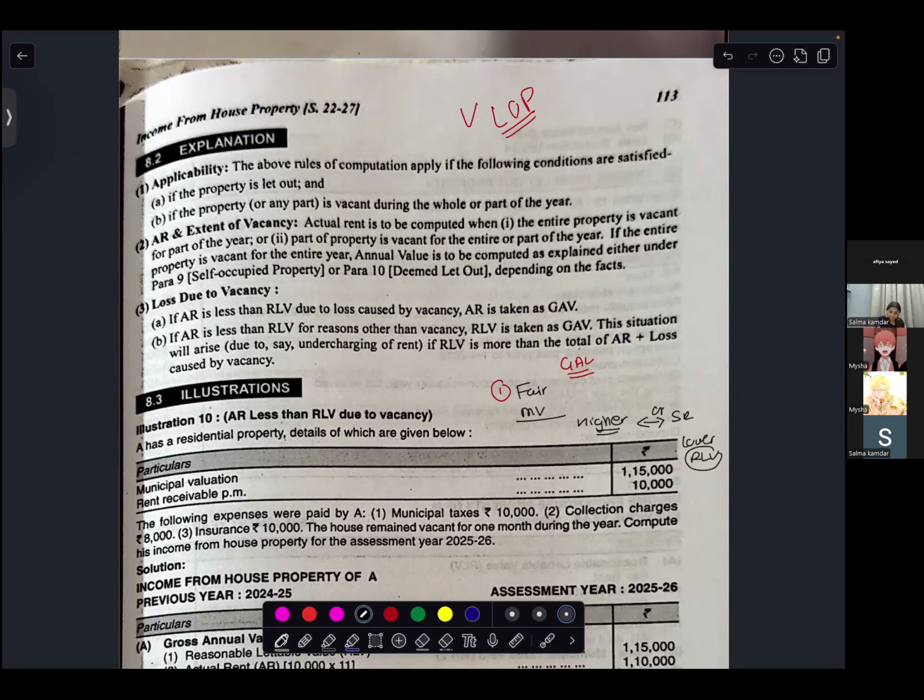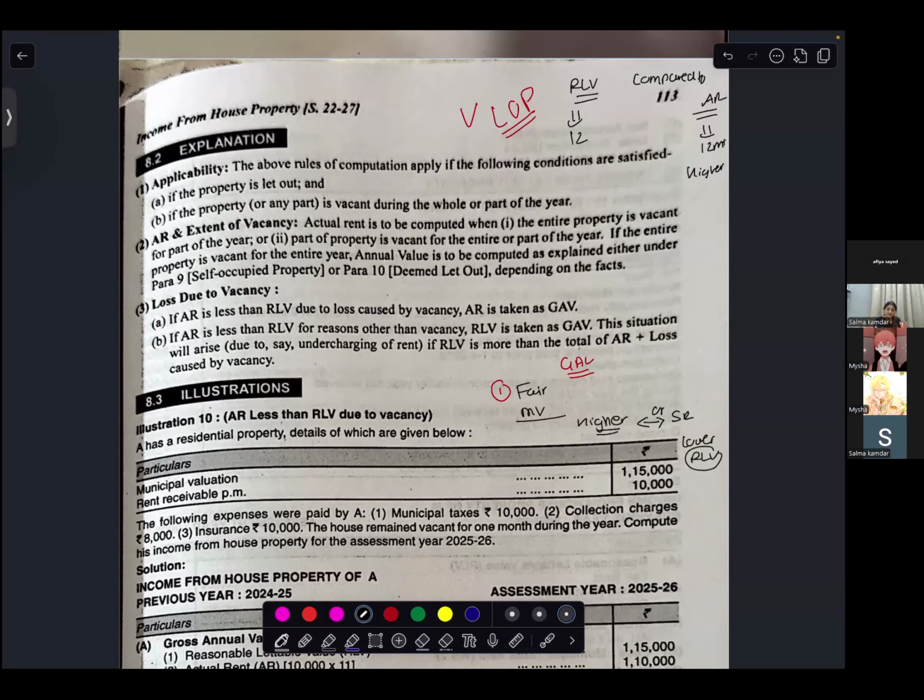Reasonable lettable value, or reasonable rating value, is compared to actual rent, whichever is higher. Whichever is higher, you're going to take. So if your reasonable letting value is for 12 months, your actual rent is also for 12 months, okay, fine. But what is happening is there is a vacancy, so the let out property becomes a VLOP.